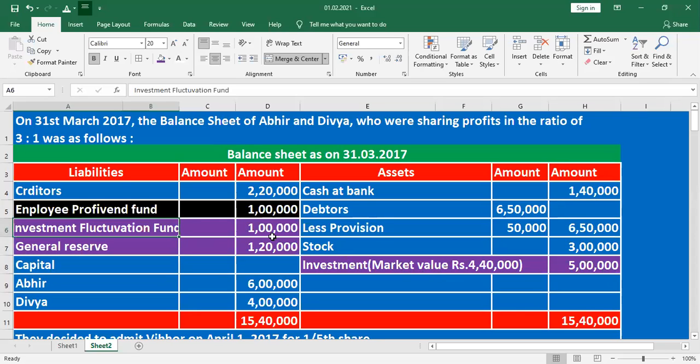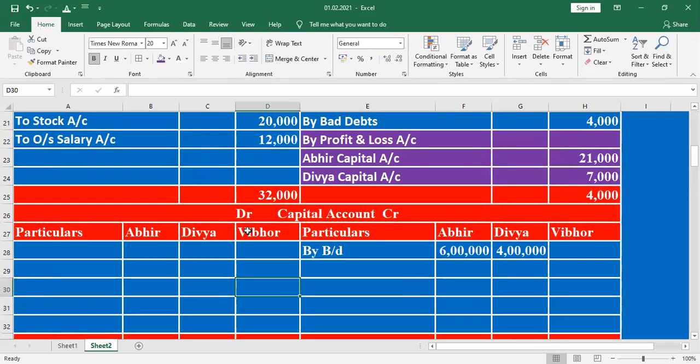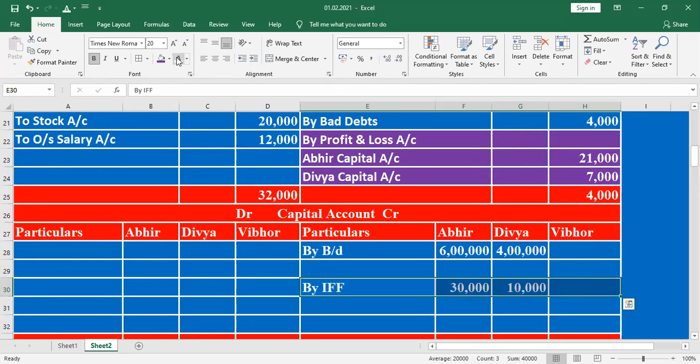What else are they given here? Investment fluctuation fund of 1 lakh. Out of 1 lakh, the investment is 5 lakh, market value 4 lakh 40,000. 60,000 value is less, the value goes down. Out of the 1 lakh, 60,000 will compensate for the fall in investment value. What is the remaining? 1 lakh minus 60,000, remaining 40,000. The 40,000 is distributed to old partners in the old profit sharing ratio.